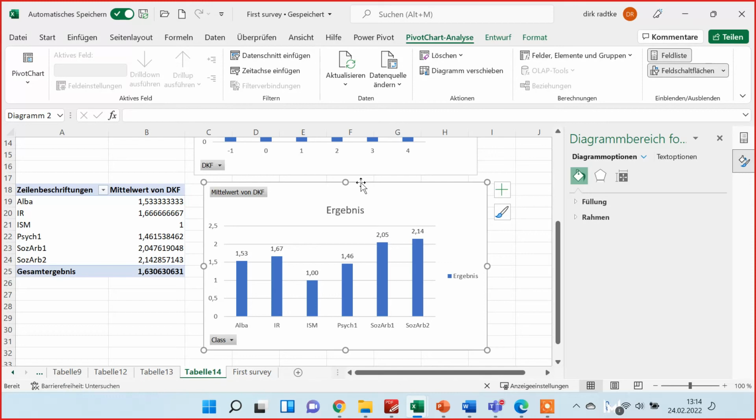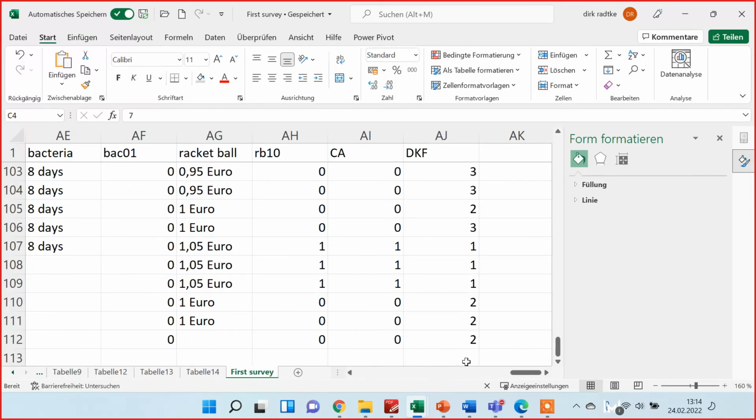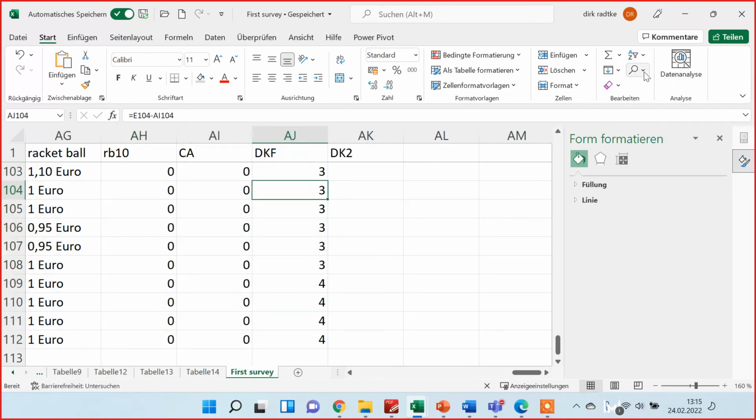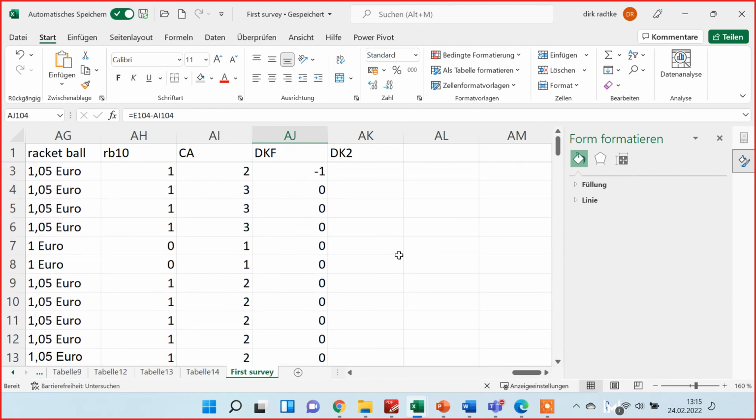Okay, now we create a new variable, the last step for today. We want to create not only the Dunning-Kruger factor, but a Dunning-Kruger factor 2, and that should just show us which persons are Dunning-Krugers and which are not. To get that, we need to sort our table again, and here we have the lowest numbers.